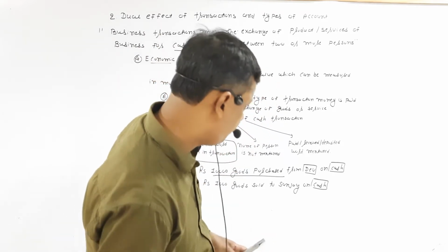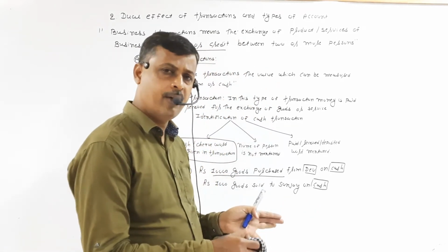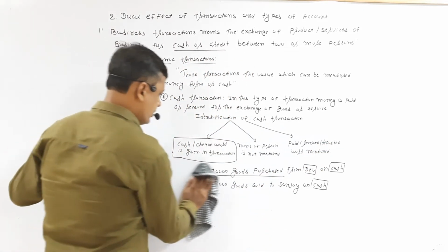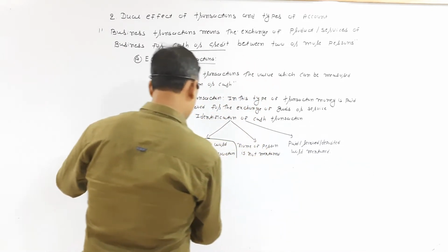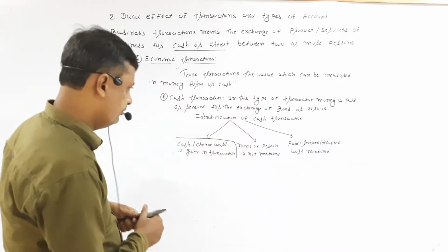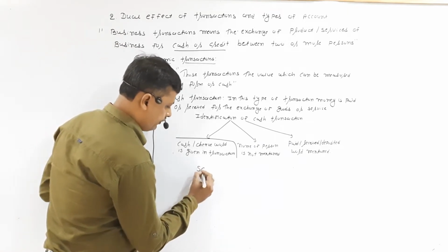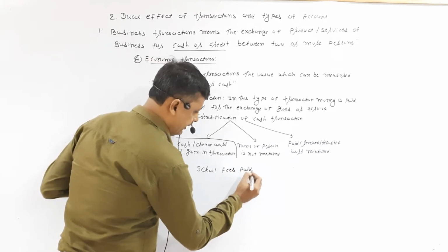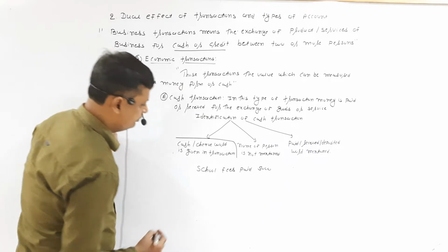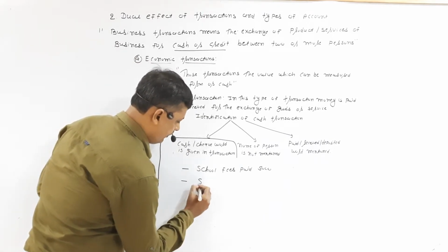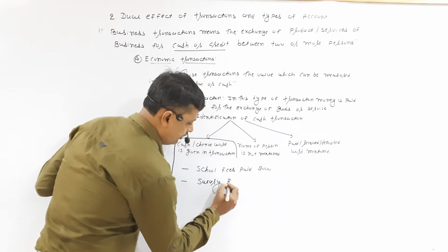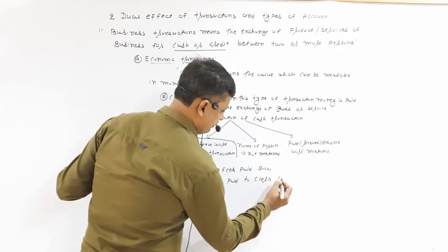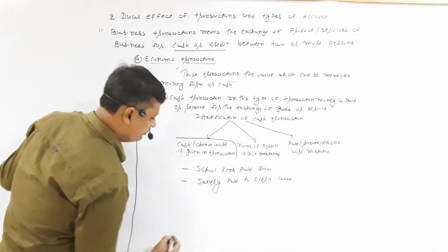And third thing, whenever any transaction has the word paid, received, deposited, it also suggests that is cash transactions. School fees paid 5,000. Salary paid to clerk 10,000.